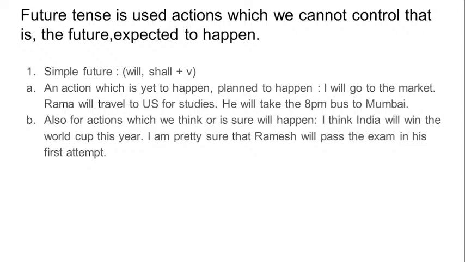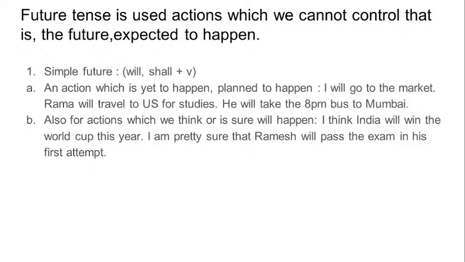Rama will travel to US for studies. That means the planning is solid, it is a proper planning that Rama will travel to US for studies, and that will take place in the future. That has not happened yet. That is planned to happen. That is a part of planning.